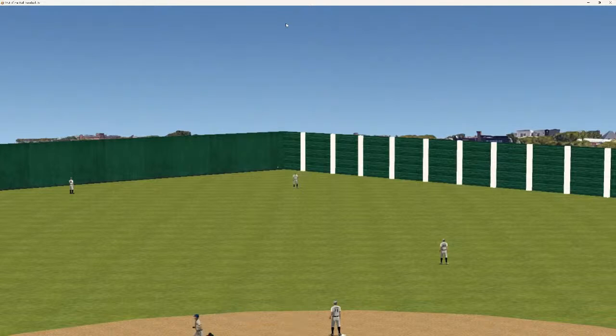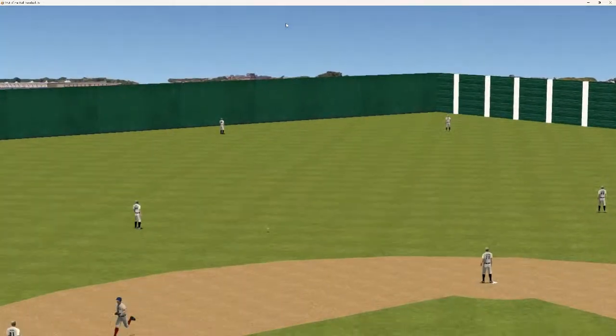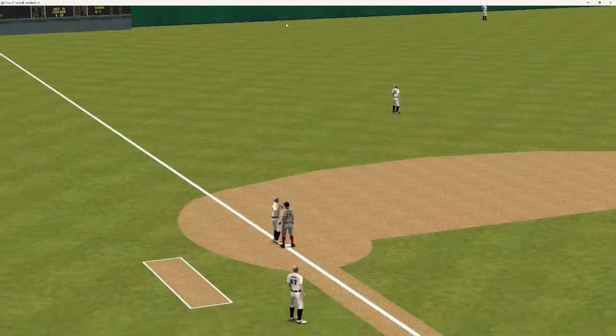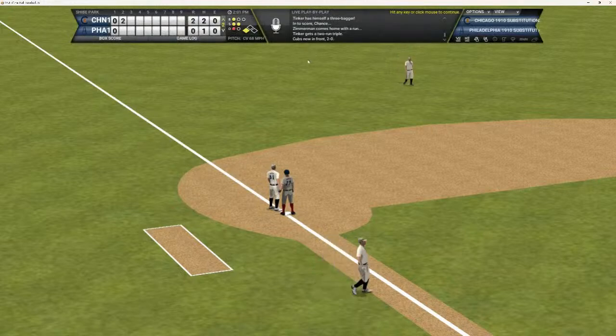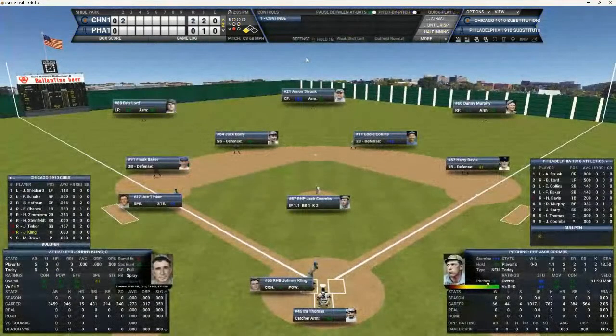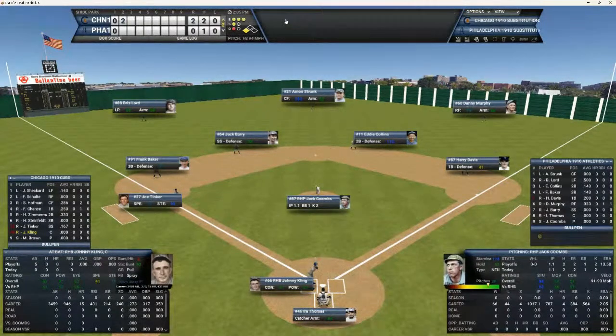And is Tinker going to make it to third is the question. Here's the throw, and he's in there with a 2 RBI triple. And still got a runner in scoring position now for Johnny Kling. Kling's 0 for 5 in the series. Tinker 90 feet away. The A's still playing back for the out.